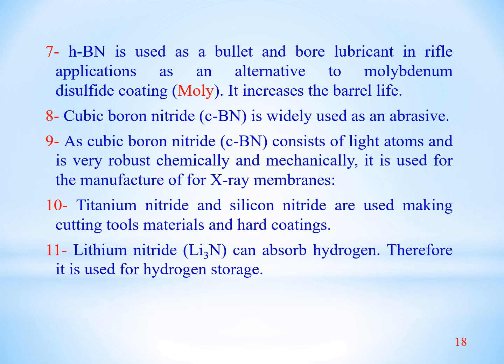Number 7. Hexagonal boron nitride has been used since the mid-2000s as a bullet and bore lubricant in precision target rifle applications, as an alternative to molybdenum disulfide coating, commonly known as moly. It increases the barrel life. It means that hexagonal boron nitride is used as a lubricant in rifles.